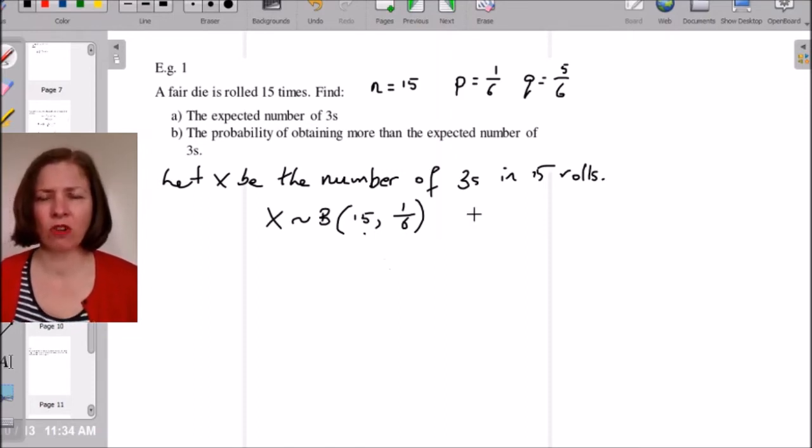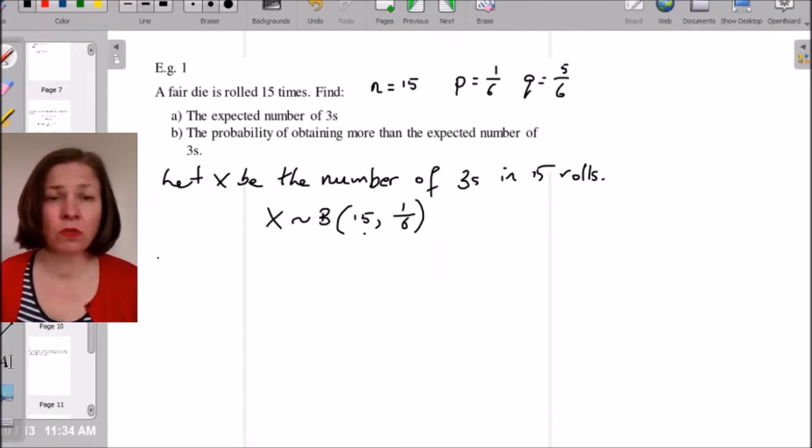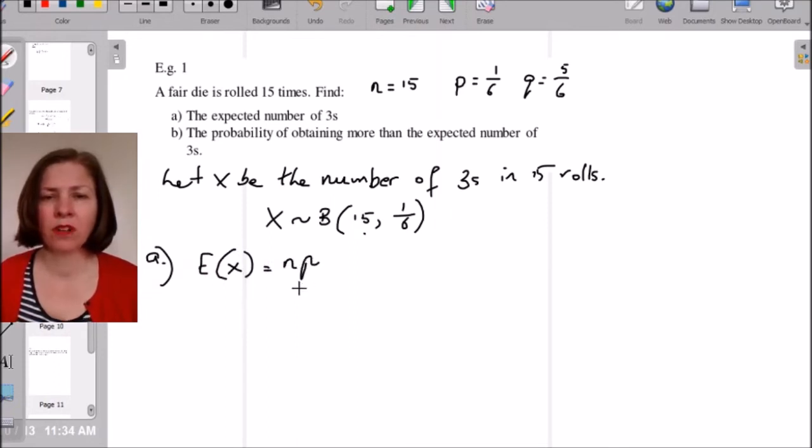So that's so far the information that I've given. Now I can proceed to answer the questions. What is the expected number of threes? Well, E of X is n times p. So all I need to do here is go 15 times 1/6. It's going to be 5/2. I'm just going to leave that as a fraction.